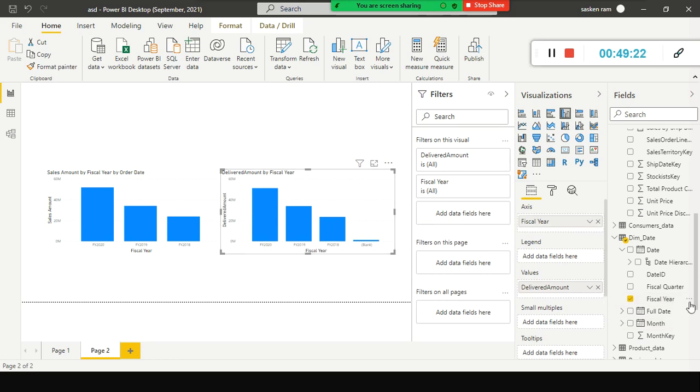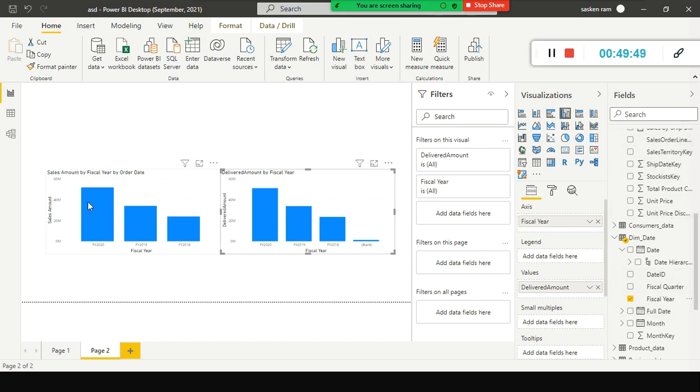Look here, I am using only one date dimension. For the single date dimension, we created an active relationship between these two tables by linking date ID with the order date key, so that we are able to plot sales amount by order date. But in order to find the ship date, you need to link the ship date key with the order key.